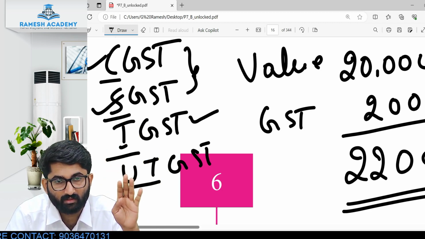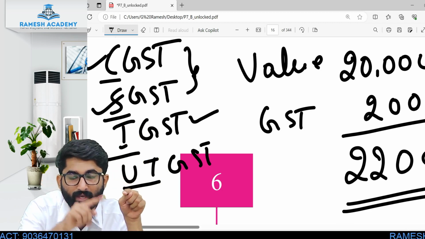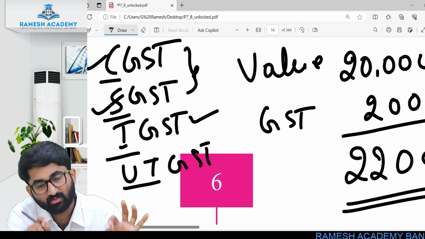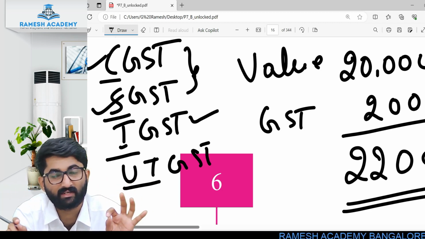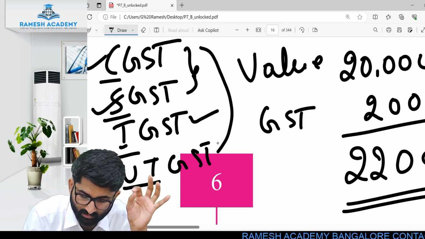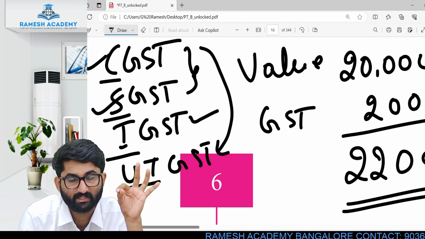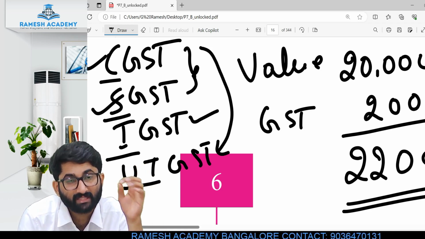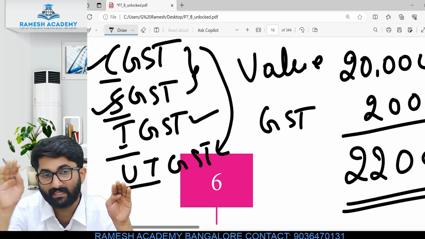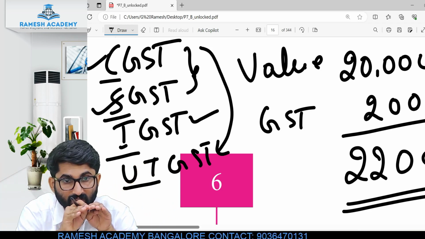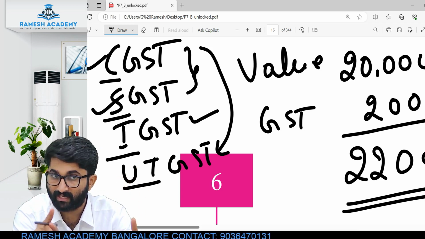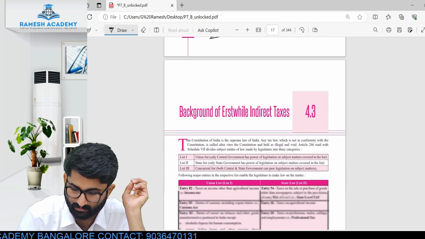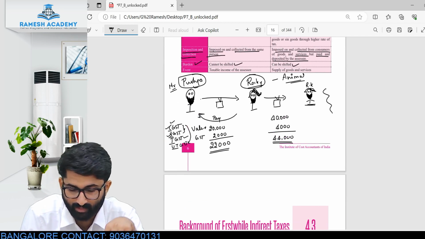A person in a Union Territory selling to a person residing in the same Union Territory, then CGST and UTGST, not SGST, because it is a Union Territory. A person in one Union Territory selling to a person in another Union Territory, then it is IGST, not UTGST. Again, people make a note of it. I'll come back to this example again.